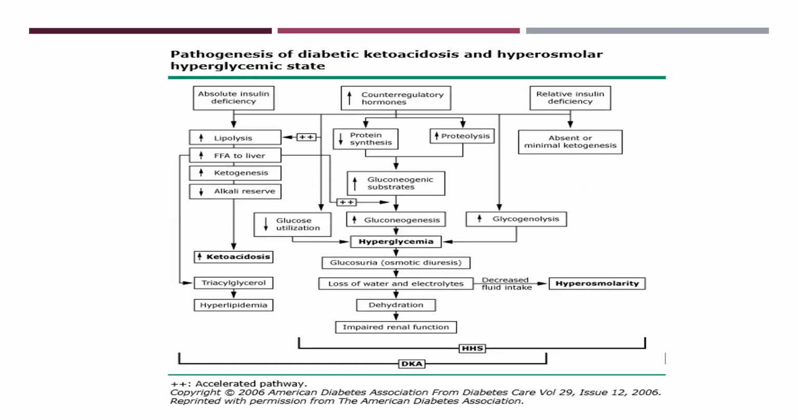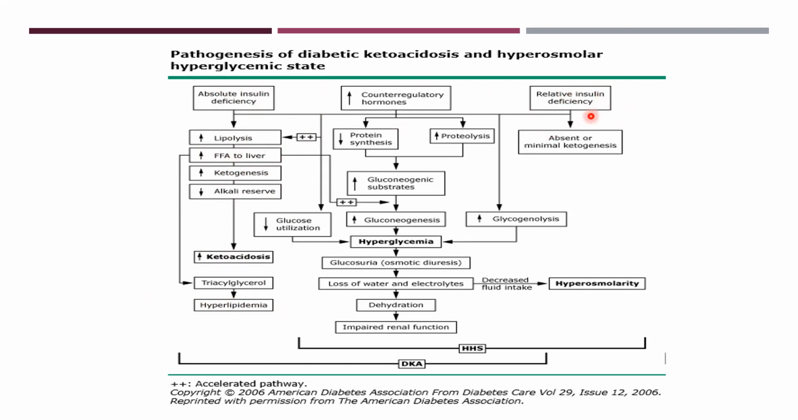This is again the flow chart of the pathogenesis of DKA and HHS, and the two extremes are defined here. If you see at the left hand corner, there is an absolute insulin deficiency, and on the other hand, there is relative insulin deficiency. If we start from the absolute insulin deficiency, this leads to lipolysis, increased free fatty acids to the liver, leading to ketogenesis, decreased alkali reserve, ultimately ketoacidosis. On the other hand, there can be triacylglycerol and hyperlipidemia, but we are not much concerned with that in a patient who has a hyperglycemic crisis.